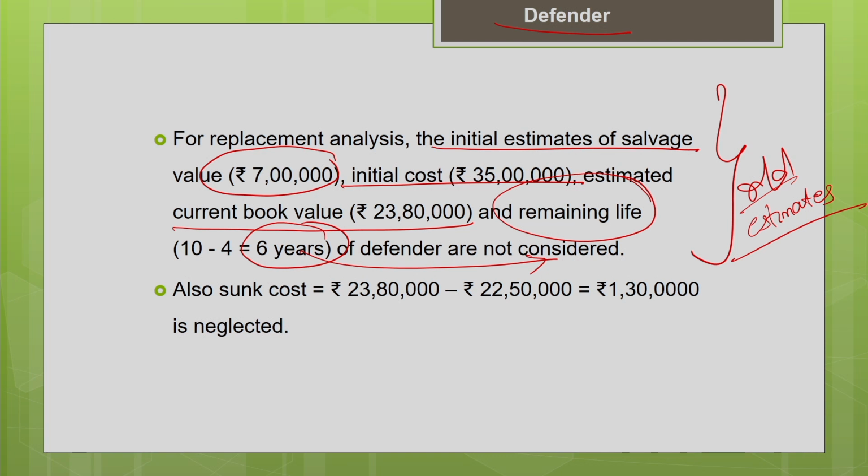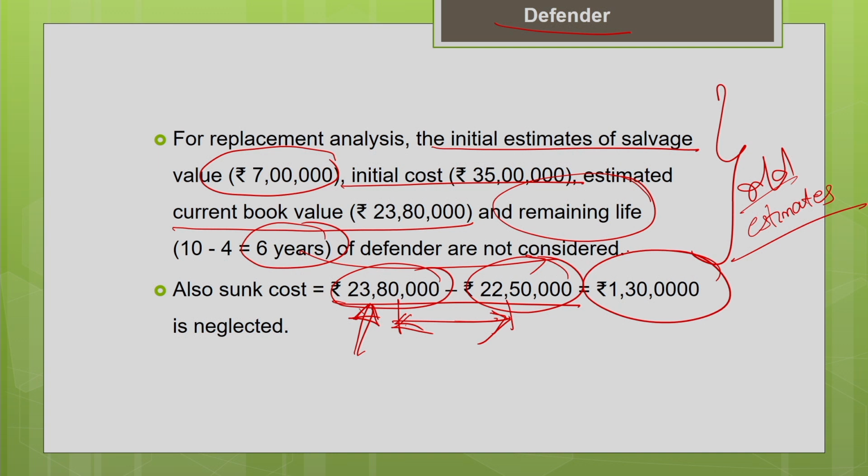And also, as I told you, your sunk cost. So what is the sunk cost? This is the estimated book value of the machine using the depreciation accounting method, 23 lakh 80,000. But your current trade-in value is only 22 lakh 50,000. This difference cannot be recovered. This difference is called the sunk cost. This is a cost which is spent and it is lost. It cannot be recovered.